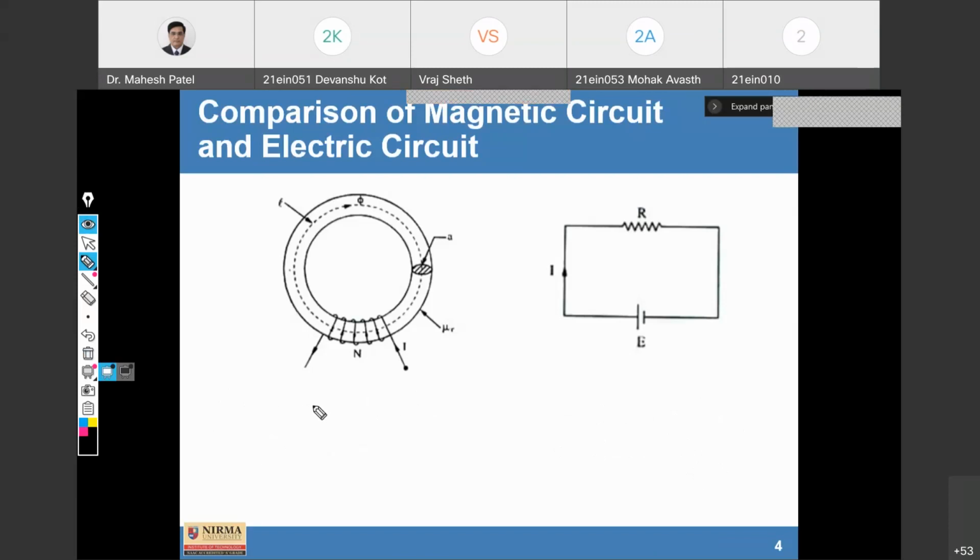First of all, we compare flux with current. Flux is always in Weber, current is always in ampere. Third is the closed path for magnetic flux, and here it is the closed path for electric current. Fine. Okay. Now we can write the equation of reluctance.